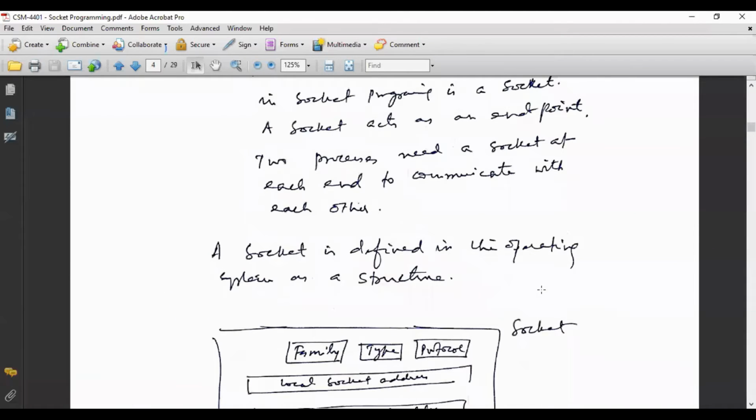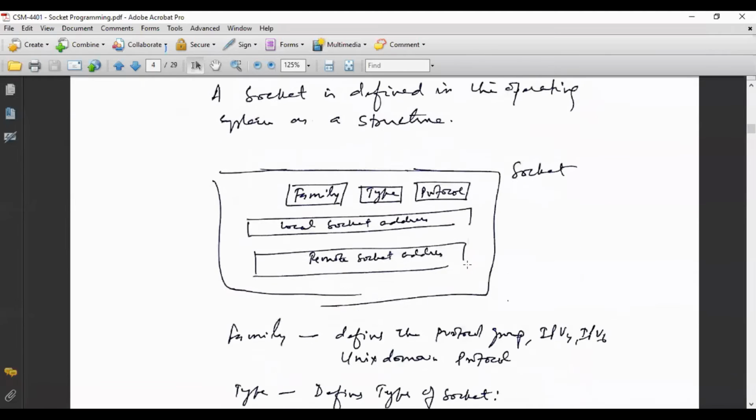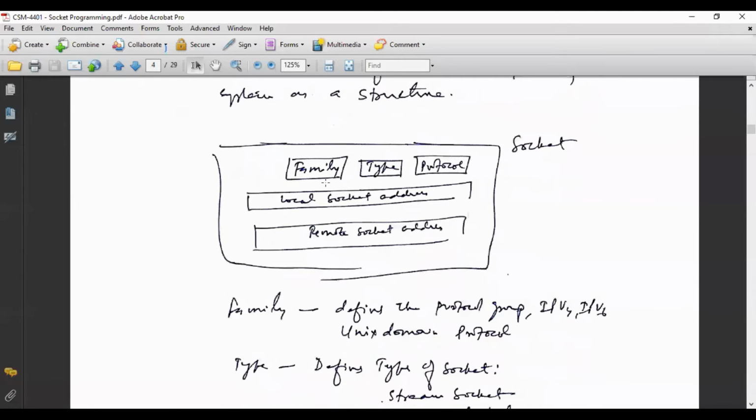A socket is basically defined in the operating system as a structure. You see here, this is the structure of the socket. There are terms family, type, protocol, local socket address, and remote socket address. Family defines the protocol group, whether it is using IPv4 or IPv6 or Unix protocol, whatever. For each we have a number basically. If it is using IPv4, then a number 2 is there. Similarly, if it is IPv6, then there is a number, say for example, 3. So here is the number basically.